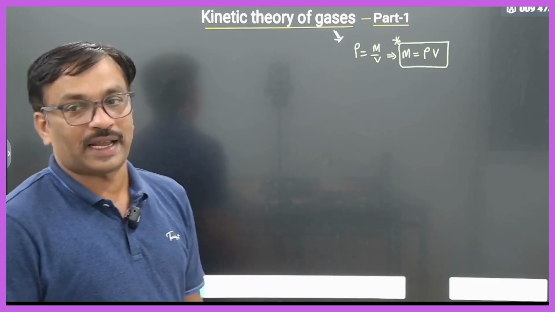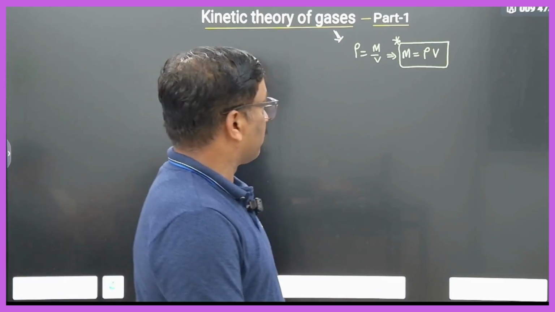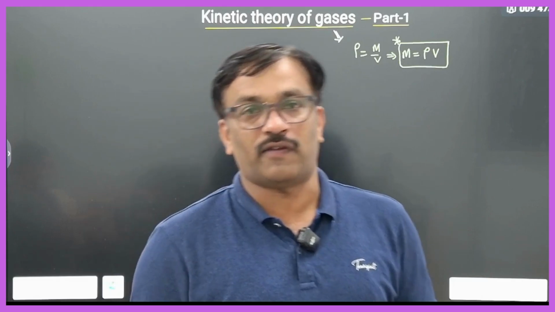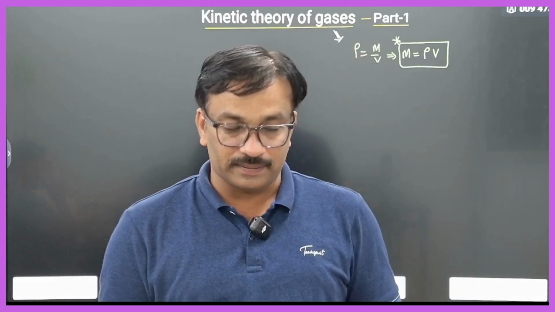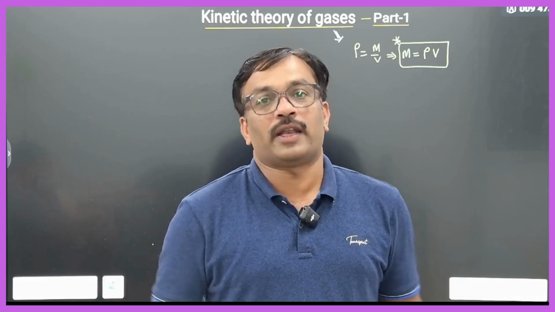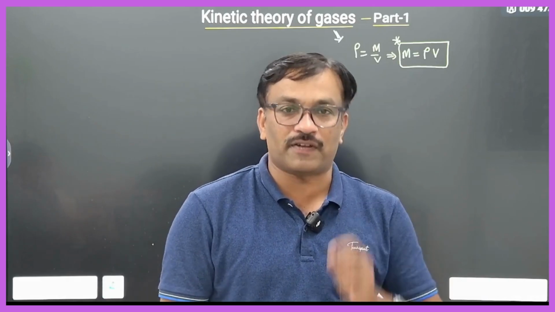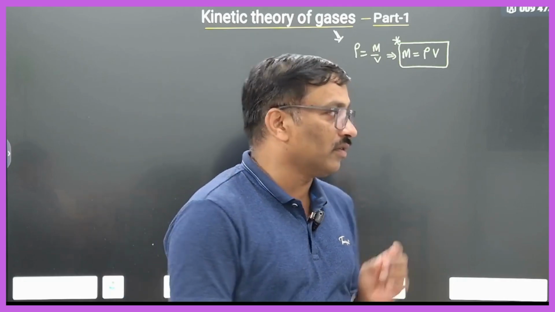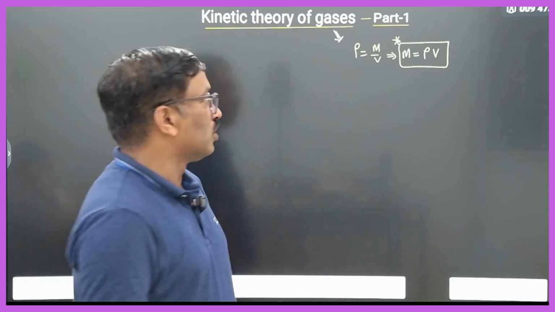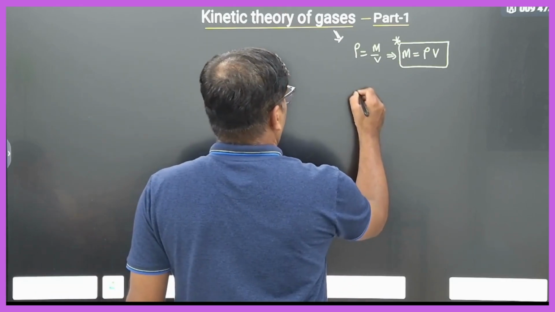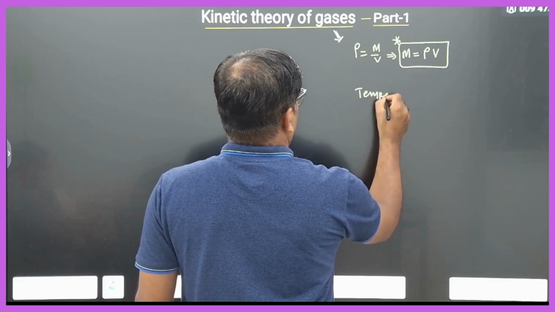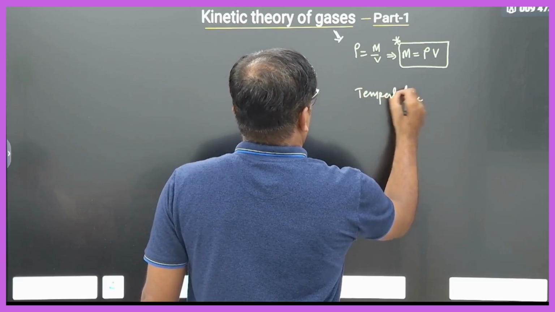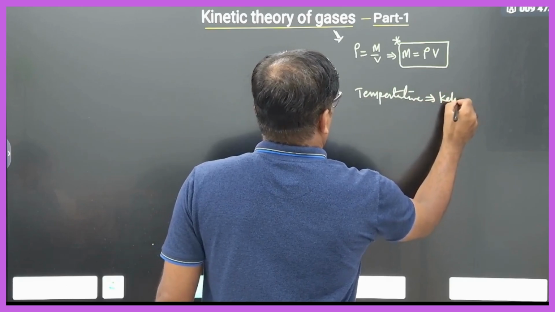Second important point: if you are dealing with temperature, especially for gases, not liquids, always use temperature in kelvins.